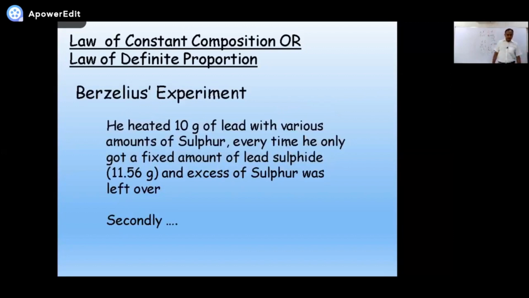Now, how did Berzelius put his effort in this law? He heated a certain quantity of lead, 10 grams of lead, with various amounts of sulfur. Okay? And he always got a fixed value, 11.56.